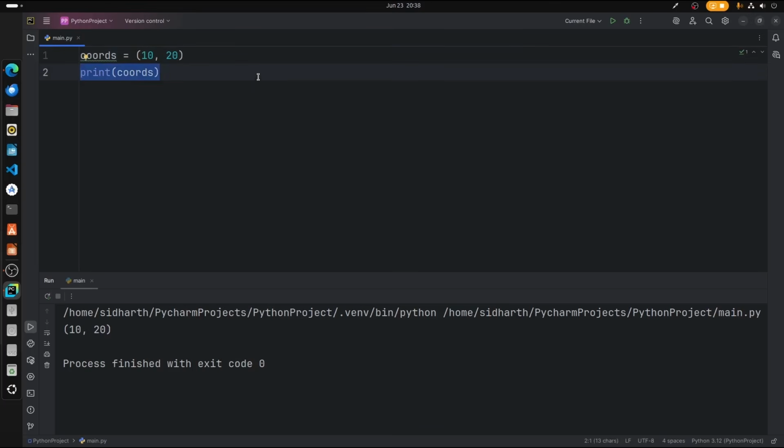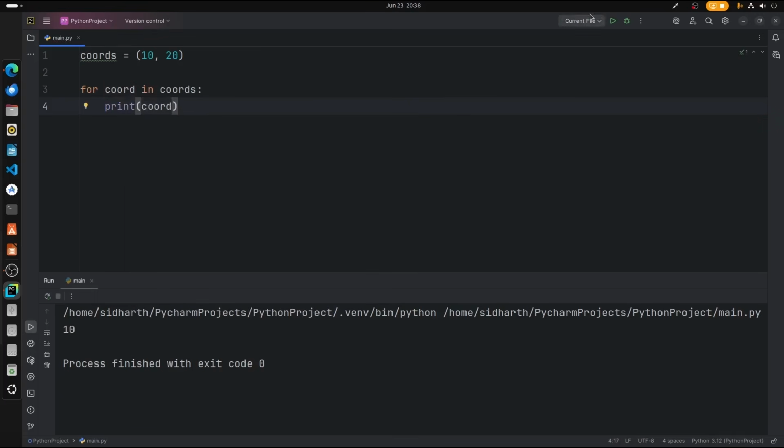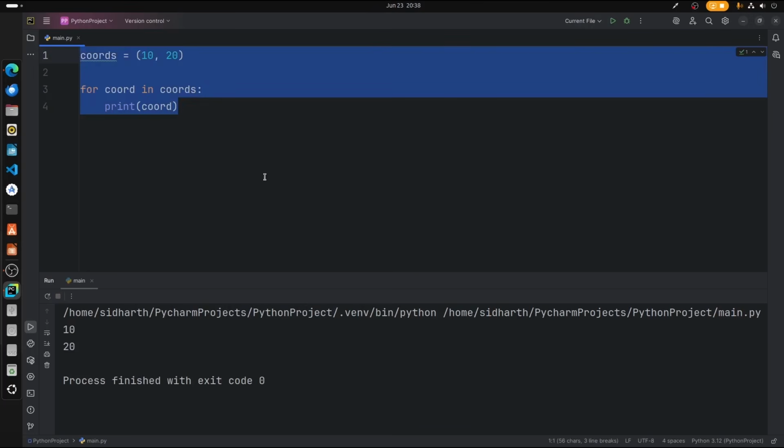I'm going to type print coordinates, and for indexing we also use square brackets. The index is 0, so it will print 10. Let's test that out. 10. Same thing for iteration: for quad in coordinates, print quad. In that case all the values are printed vertically. Alright, now let's move on to sets.